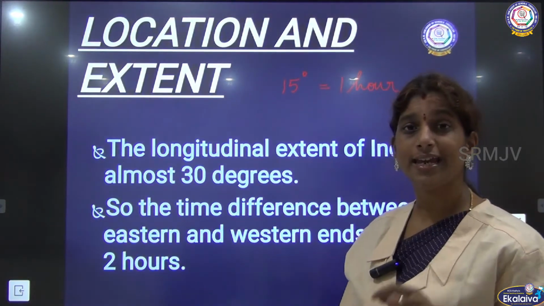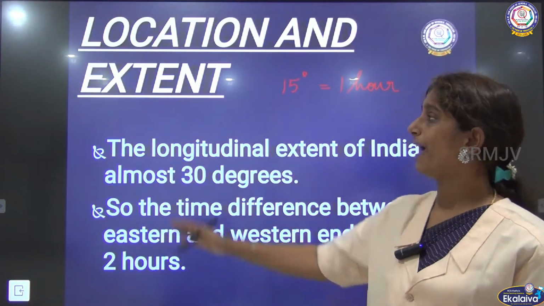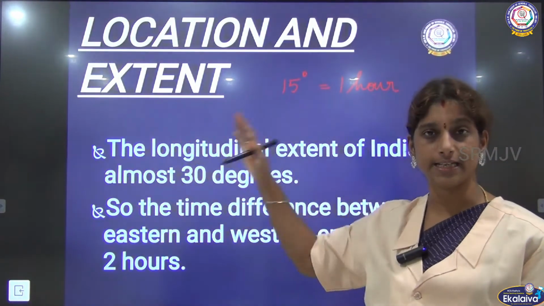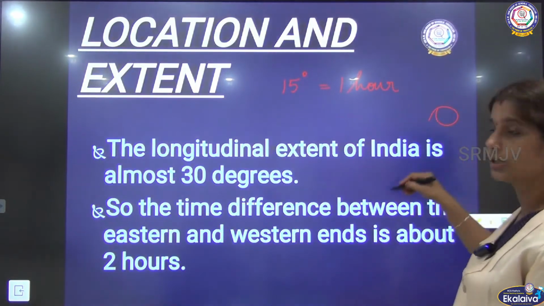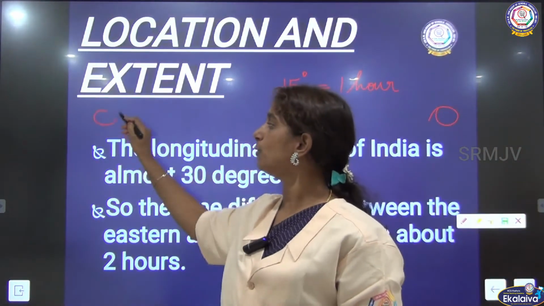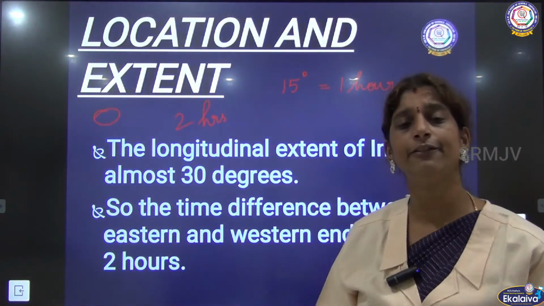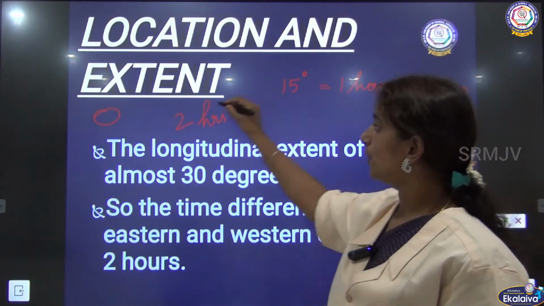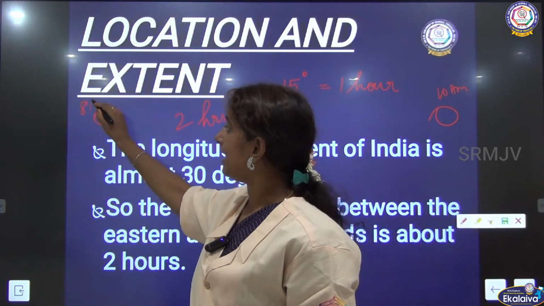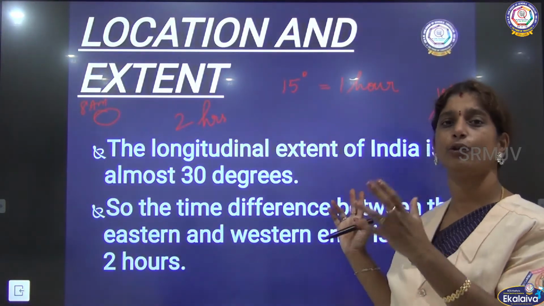As the distance is 30 degrees, the time difference between the easternmost point and the westernmost point will be 2 hours. If it is 10 a.m. here, it is going to be 8 a.m. there. So the difference is 2 hours.